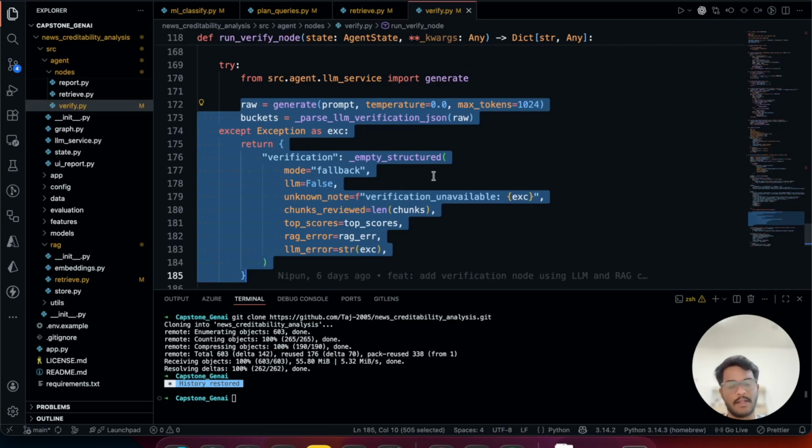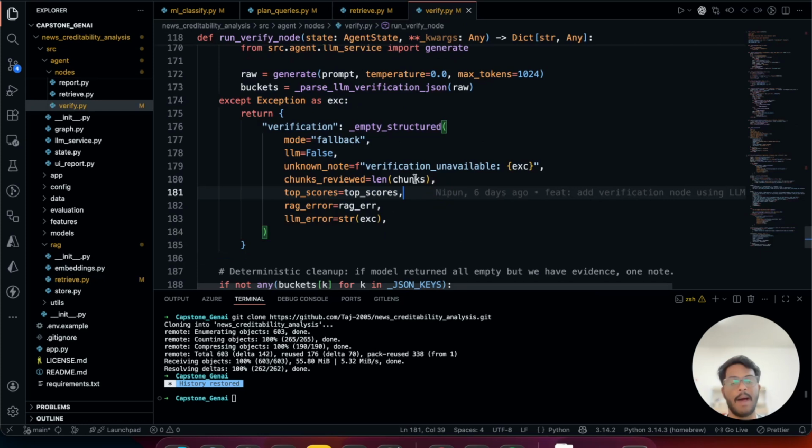Then the verify node sends those chunks to Groq at temperature 0 for maximum determinism and gets back structured JSON: supported claims, contradicted claims, and unknown claims. The node parses, deduplicates, and caps the list. If the API fails or returns any garbage, safe fallbacks fill every field automatically. Structured fact checking every time. Over to Adole for the demo.